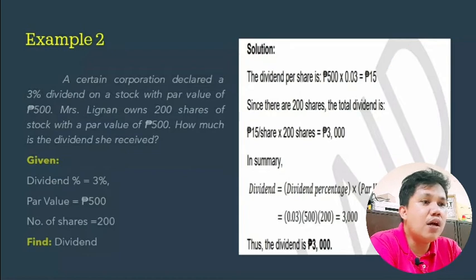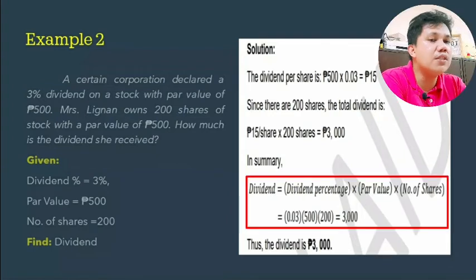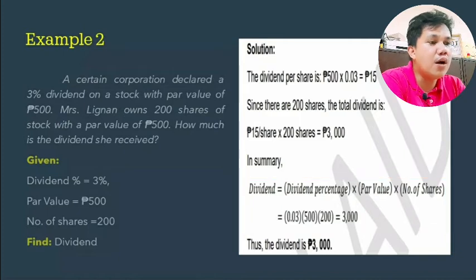Eh, meron siyang 200 shares. So, since there are 200 shares kay Mrs. Lingan, the total dividend niya is 15 pesos per share times 200. Kasi meron siyang 200 shares, is equal to 3,000 pesos. In summary, dividend is equal to dividend percentage times par value times number of shares. That is equal to 3,000 pesos. Yung nakuha ni Mrs. Lingan sa kanyang investment.